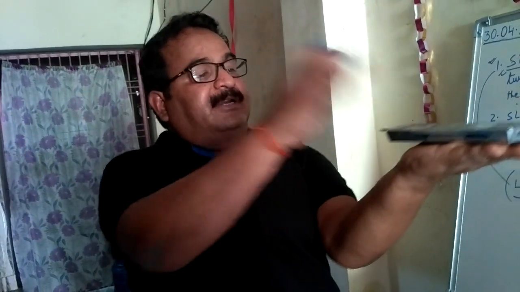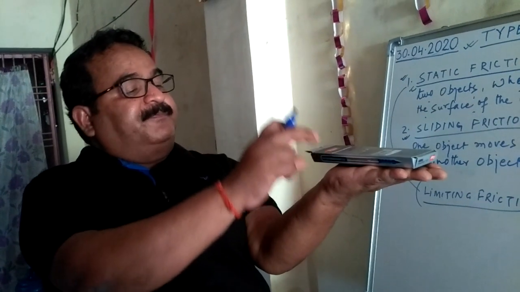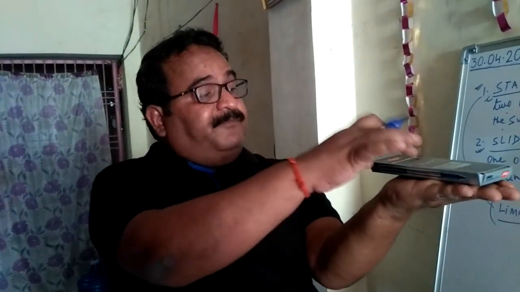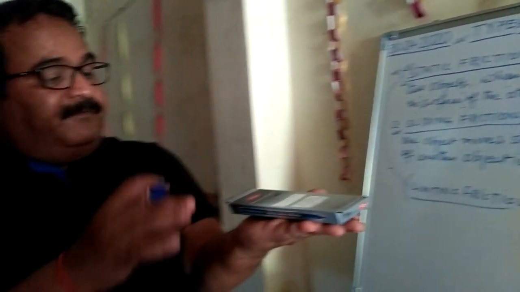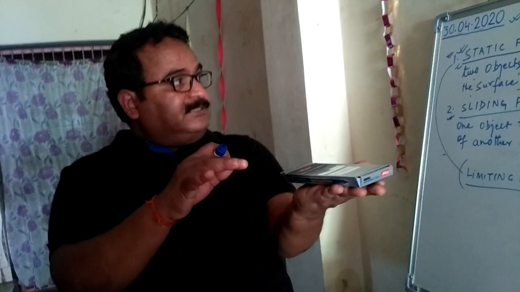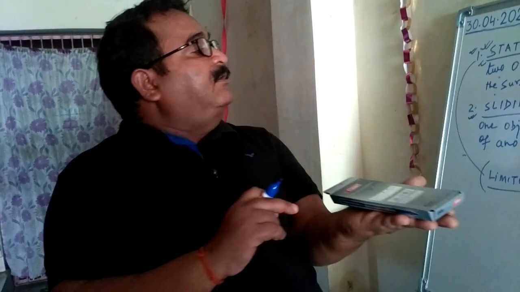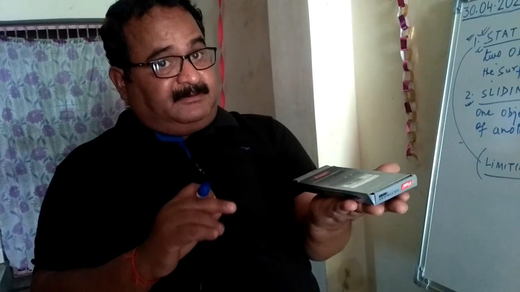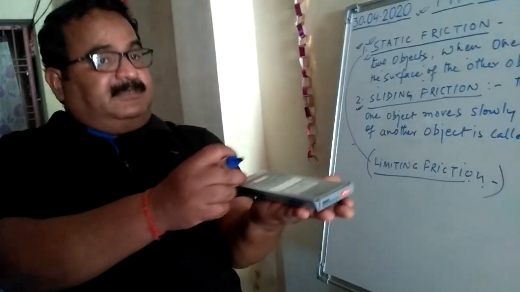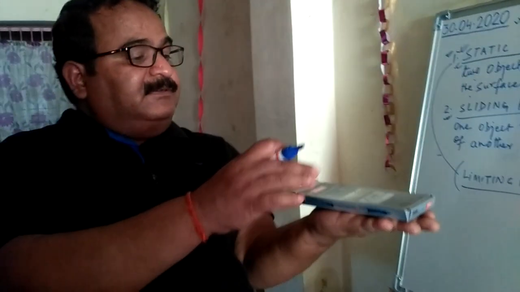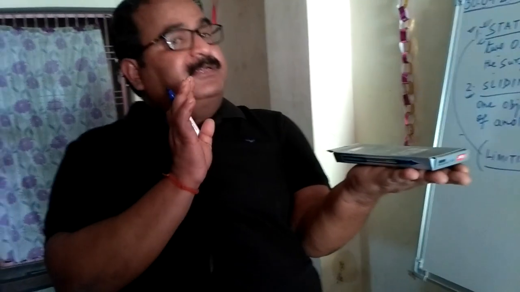and when it is in rest, then it is in rest because of the presence of the friction, and that friction is called a static friction. It means a body when it is in rest on another object, that is called a static friction. But it is at rest only when the applied force and the frictional force are both the same.